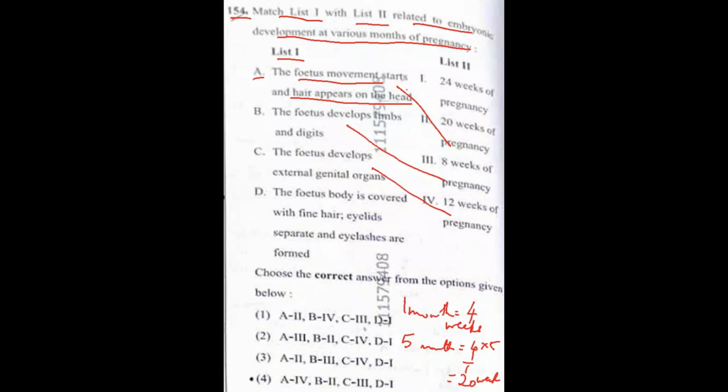That's at the end of 3 months. Then the last is fetus body is covered with fine hair, eyelids separate, and eyelashes are formed. That is by 24 weeks of pregnancy. That is after 6 months of pregnancy. So the answer option will be 3.